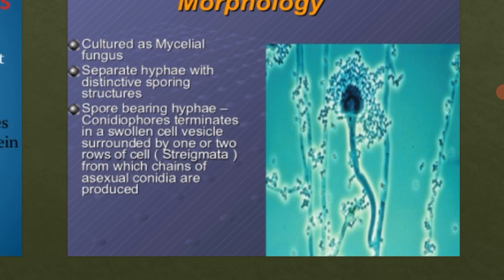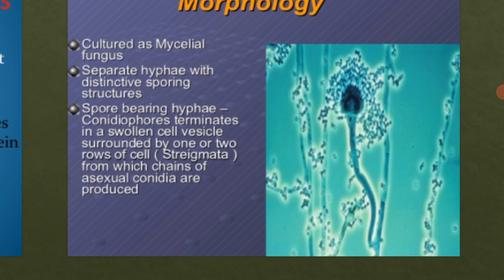The spore-bearing hyphae include the conidiophores, which terminate in a swollen cell, the vesicle, surrounded by one or more rows of cells. This structure is called the sterigmata, the structure where the spores are present. From the sterigmata, chains of asexual conidia are produced.